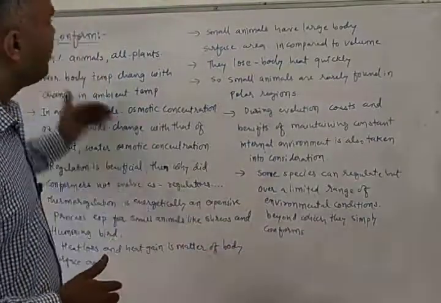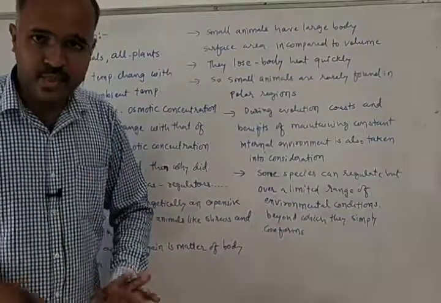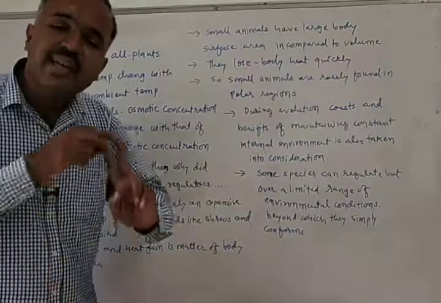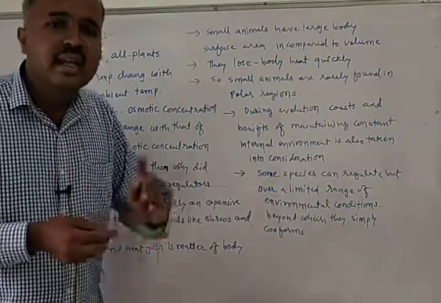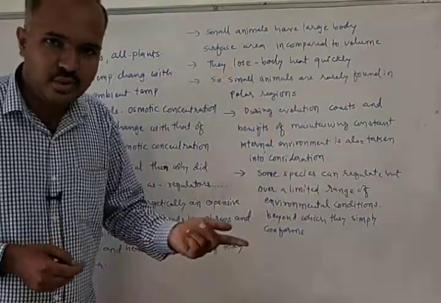Here we have talked about conformation, and in the previous slide we talked about regulation. So we have discussed two types of responses to the abiotic factor. We are still remaining with the rest of the two responses, migration and suspension, but that we will discuss in the next video.